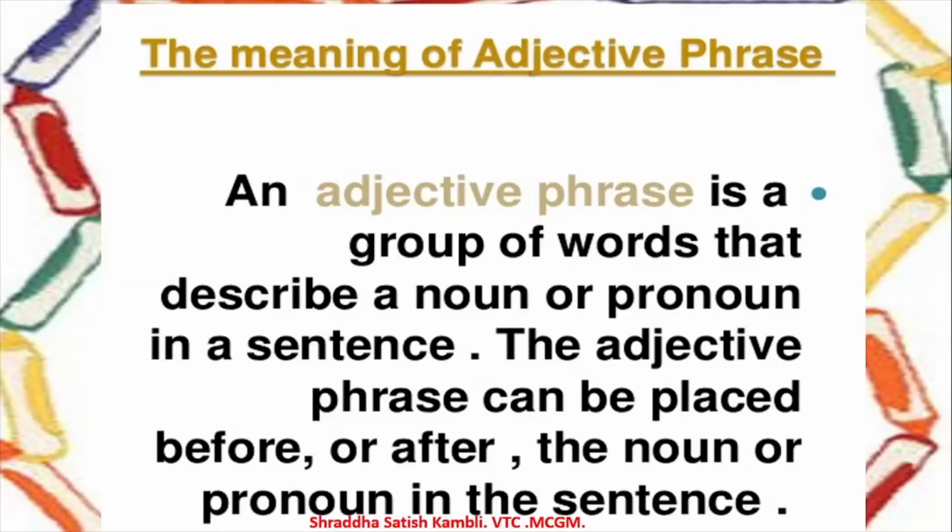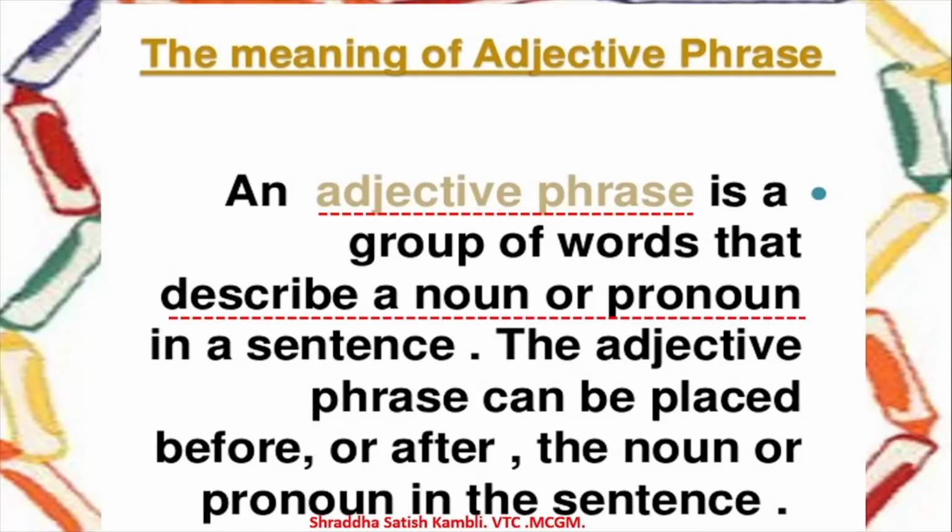So you have adjective phrases too. What is an adjective phrase, children? An adjective phrase is a group of words that describes a noun or a pronoun in a sentence. Now what is the duty of an adjective? What does an adjective do in a sentence? An adjective describes a noun or a pronoun. In the same way, the adjective phrase also describes a noun or a pronoun in the sentence.